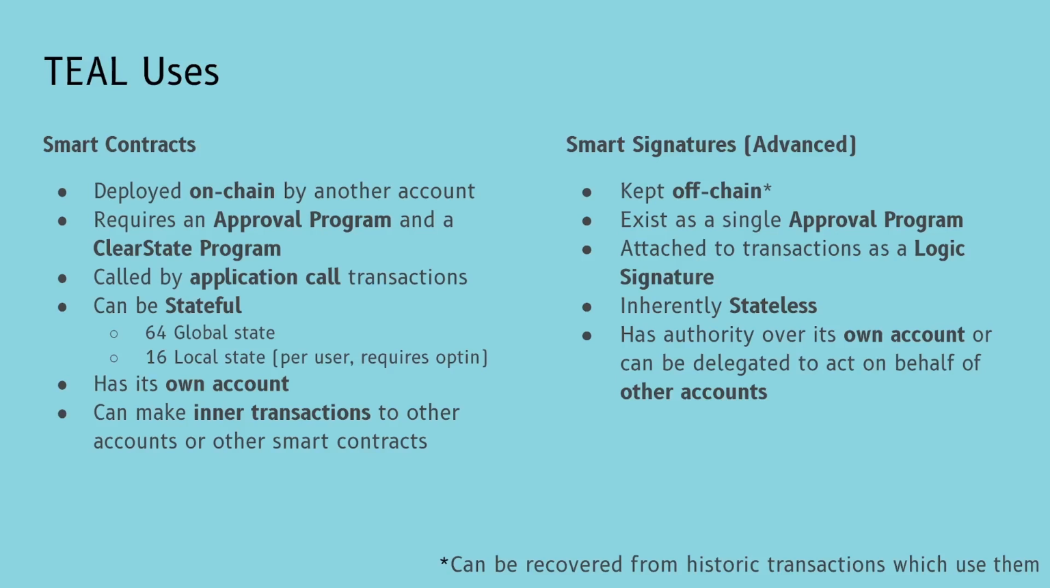Smart signatures are stateless during their evaluation, meaning they cannot look up global or local state. Instead, they must look at their own transaction details or the details of other transactions within their group. I will add, however, that a smart signature may opt into a smart contract and hold local state storage. This is because, much like a smart contract, all smart signatures have their own account. Additionally, a smart signature can be signed by another account to create a delegate signature, which has authority over the signer's account.